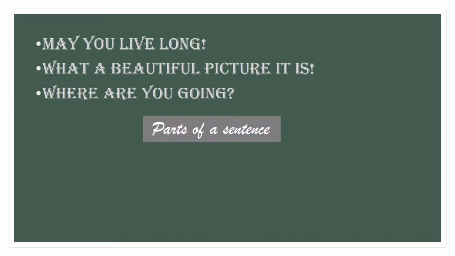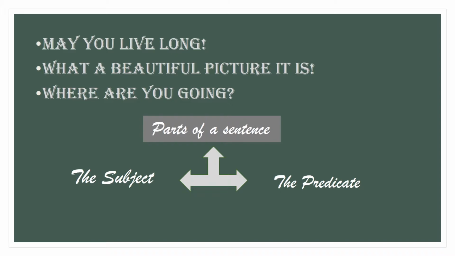Now, moving to the parts of a sentence, each sentence can be divided into two parts, the subject and the predicate. Where subject is the name of a person, place, or a thing, meaning the nouns or pronouns used in a sentence. Whereas predicate is that part which tells what is said about the subject or the work done in the sentence. Here subject is the name of a person, place or thing. It may consist of a single word or a group of words.